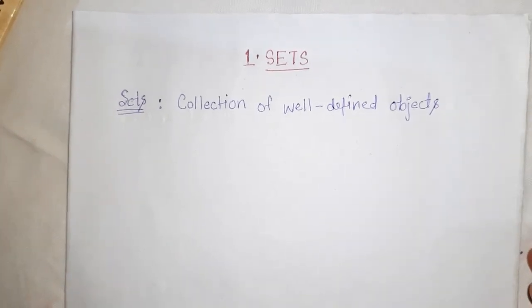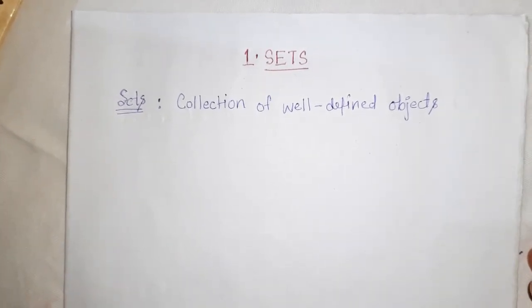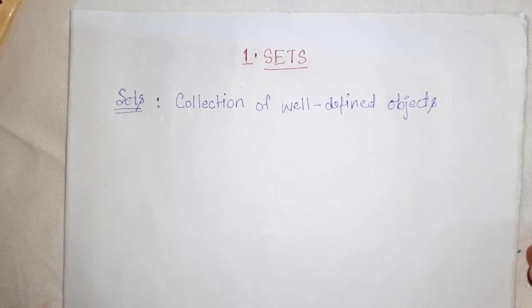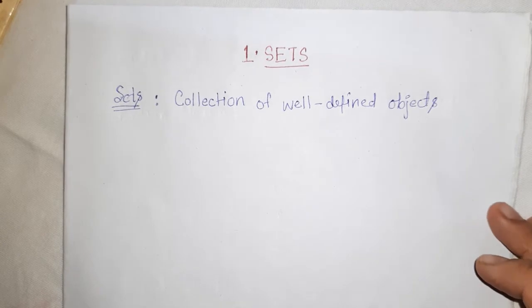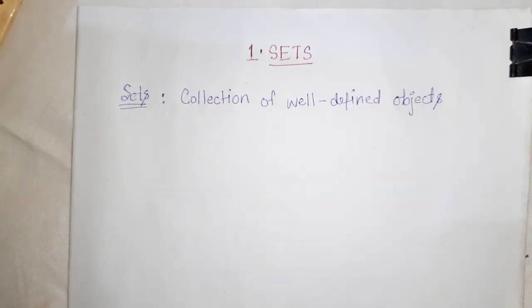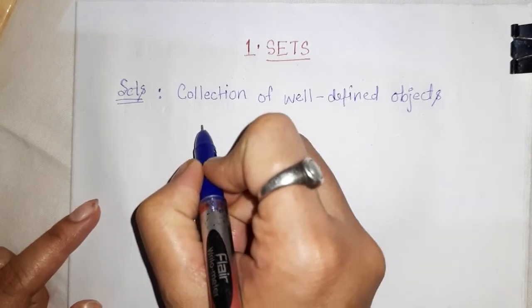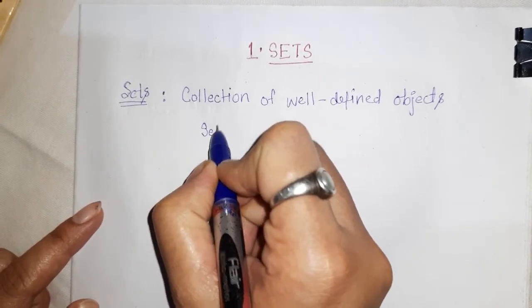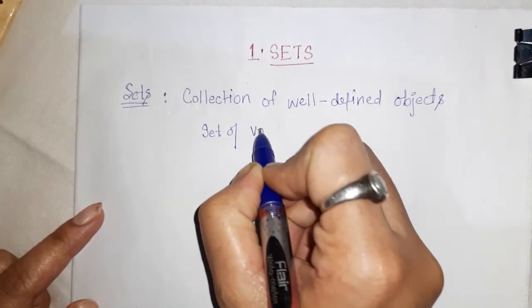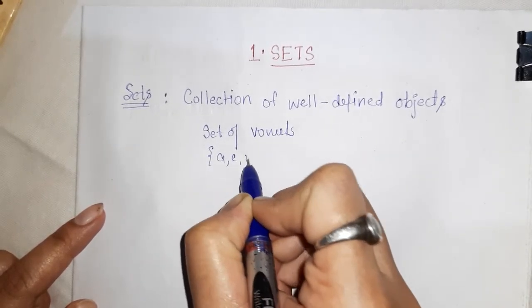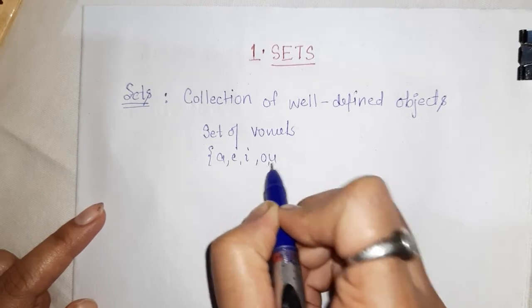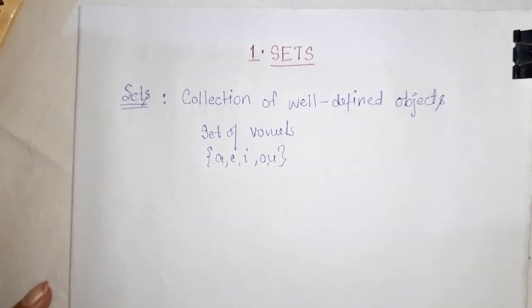Well defined means, suppose we are forming a set of vowels, right? In the set of vowels, your elements are A, E, I, O, U. So this is well defined, right?